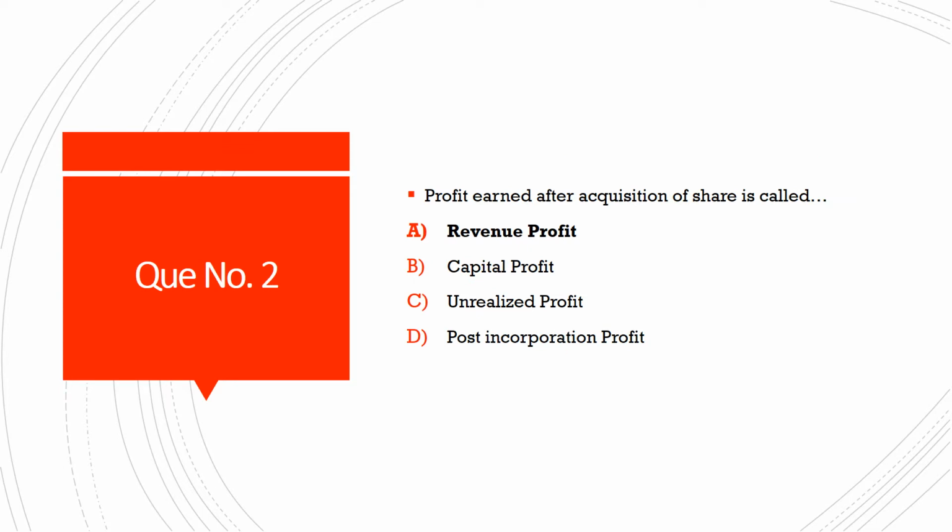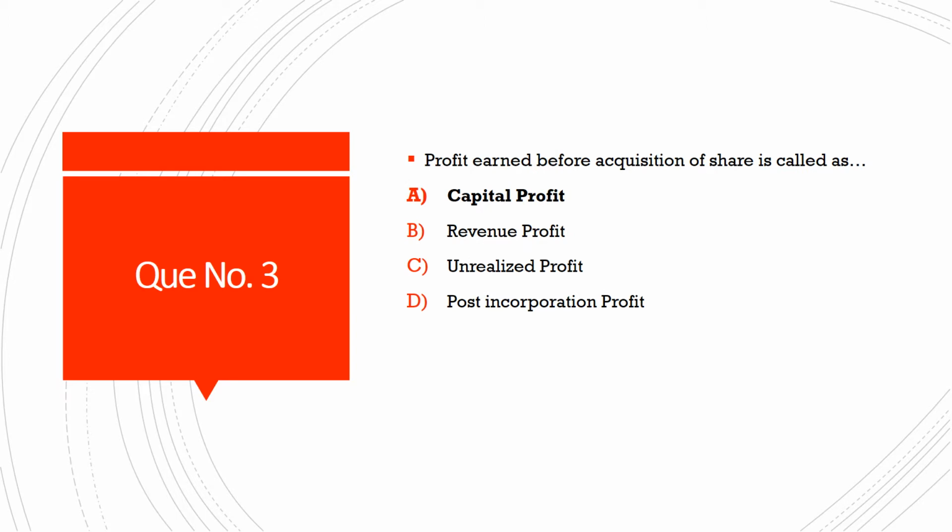Then we will see next question. Question number 2. Profit earned after acquisition of shares is called as, and the options are option A, revenue profit, option B, capital profit, option C, unrealized profit, and option D, post incorporation profit. And the correct answer is option A, revenue profit.